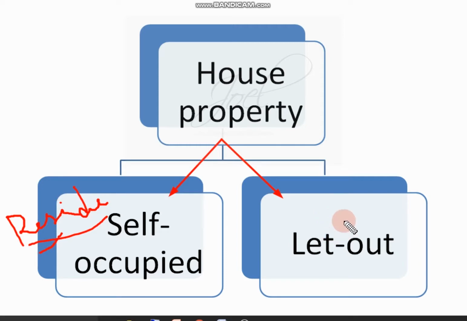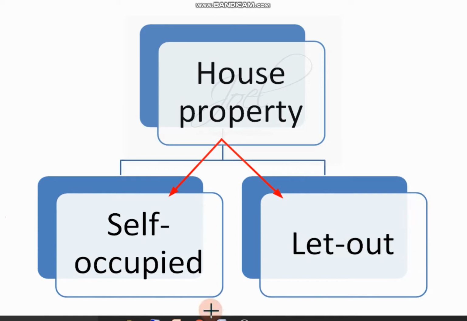Whereas in the other house property, you are getting rent from this, you are renting it to someone else. So this one is for your own residence purpose, and this one is for an outsider. You are getting rent from this particular house property. These are the two types of house properties we are going to study in this semester.